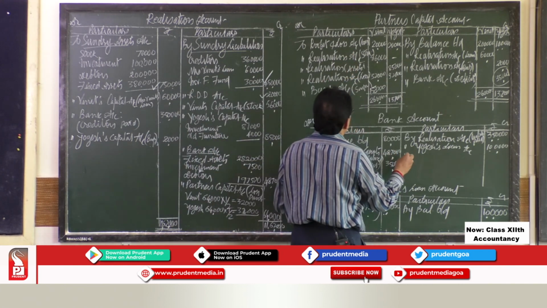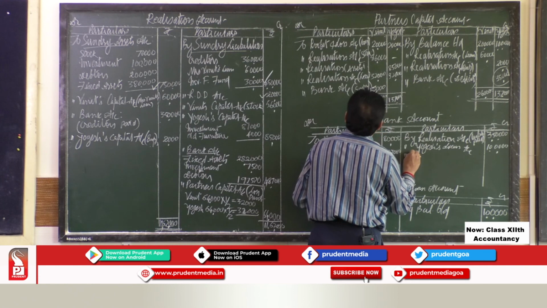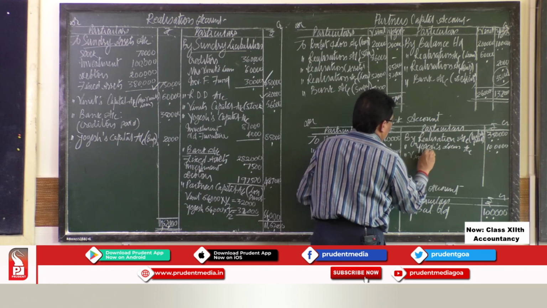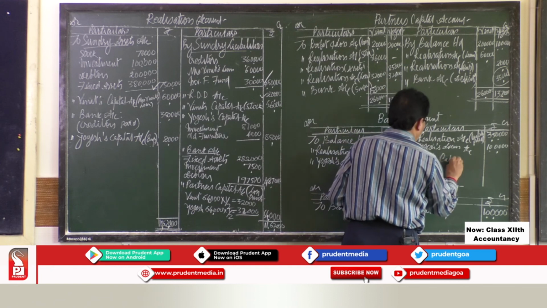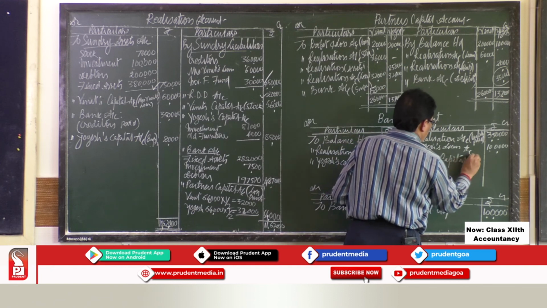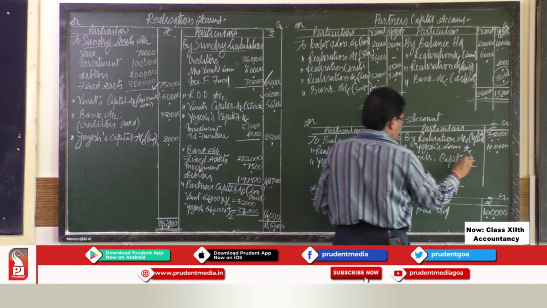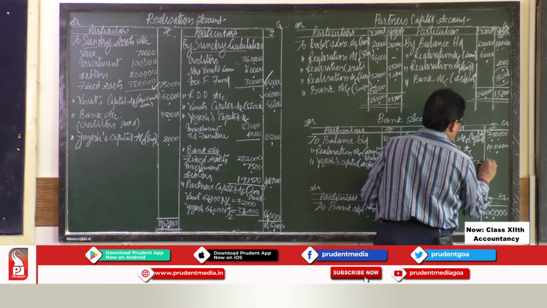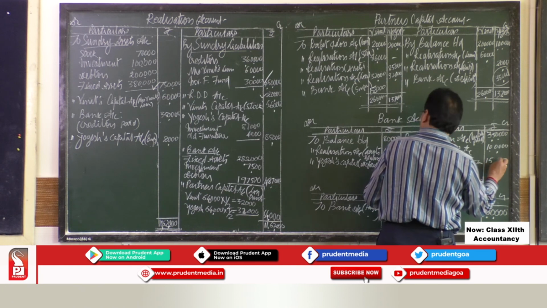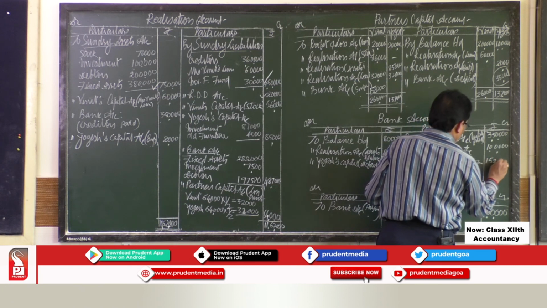So in bank account, it is by Vinith's capital account. This is paid in final settlement, 1,52,000.